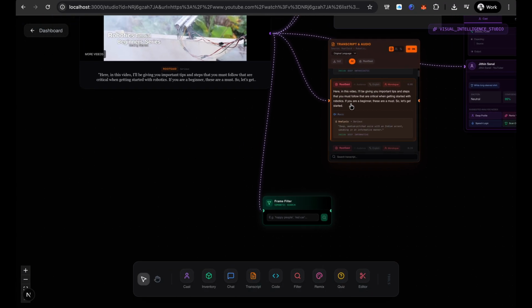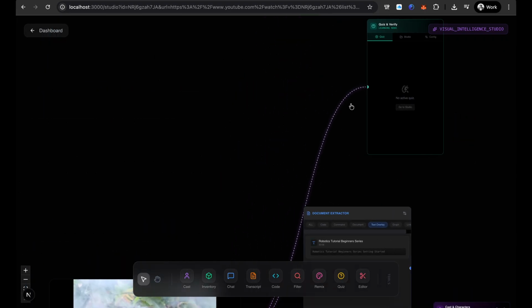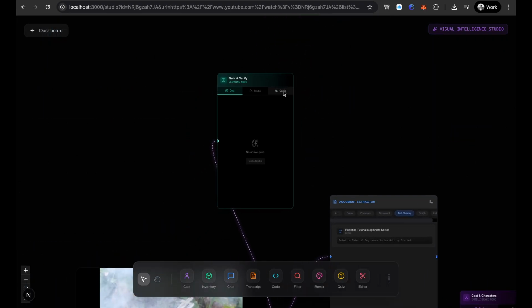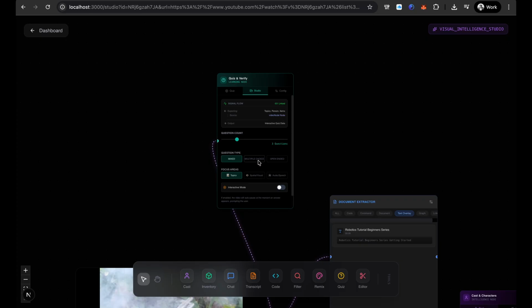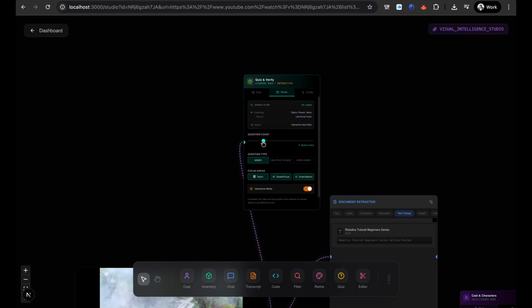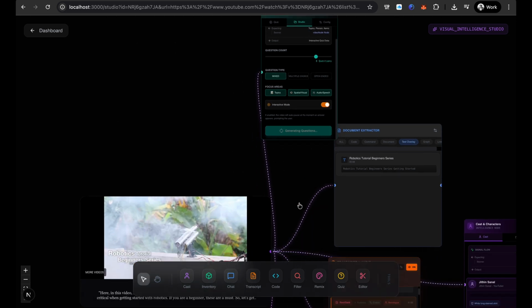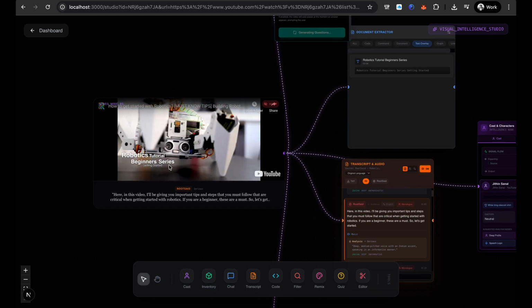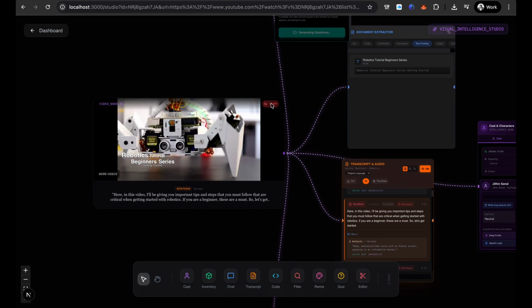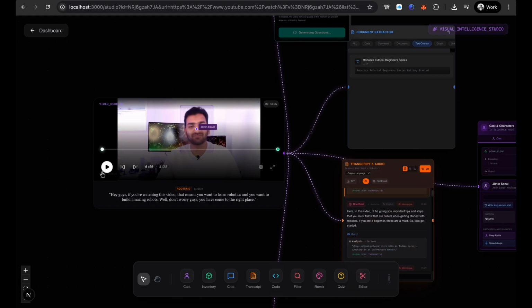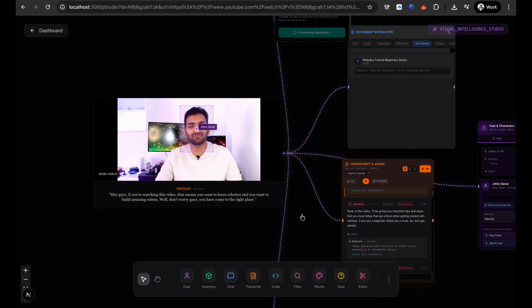Now the main part is, let's see quiz. Okay, this is another part. Let's say I want to have a quiz with it. Let's say I want audio, speech, spatials, everything, interactive mode, and I need 6 questions, 8 questions. Then I'll press generate quiz. There is an option to turn interactive mode off or on. Okay, so we can push up here, turn it off.